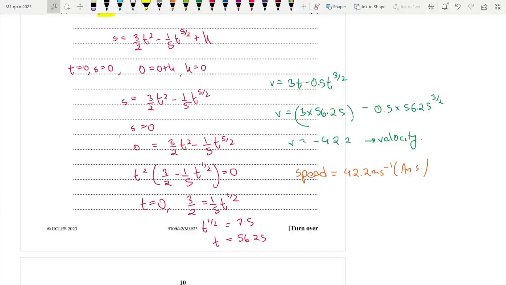Okay, I'll check again though. 3 into 56.25 minus 0.5 into 56.25 to the power 3 by 2. Yeah, the velocity is negative, which means we're moving backwards. But since they wanted the speed, we particularly needed to mention plus 42.2. Yeah, okay.